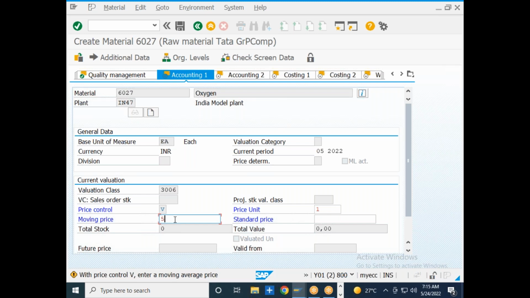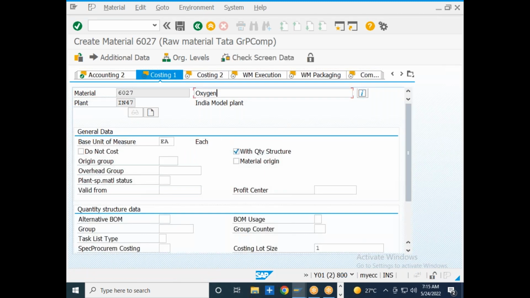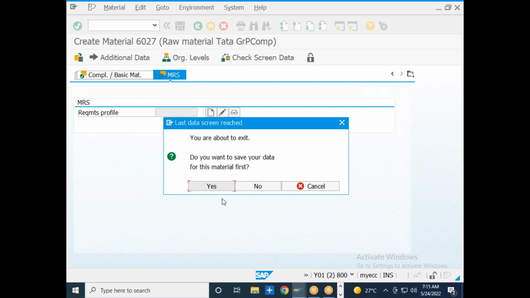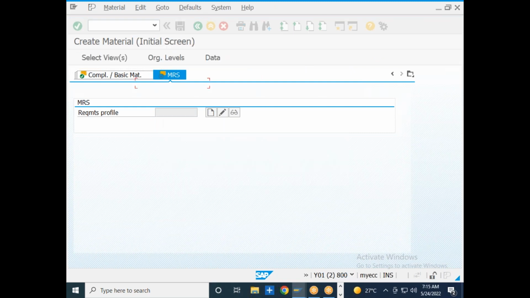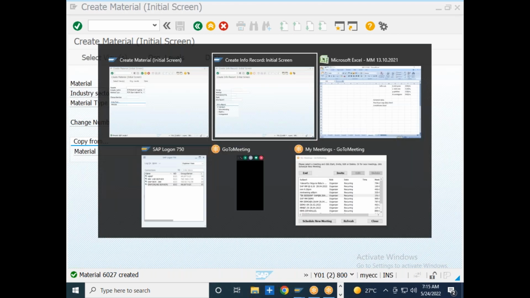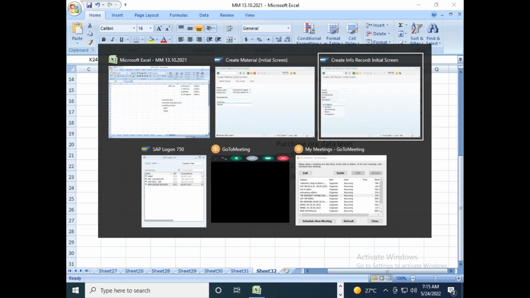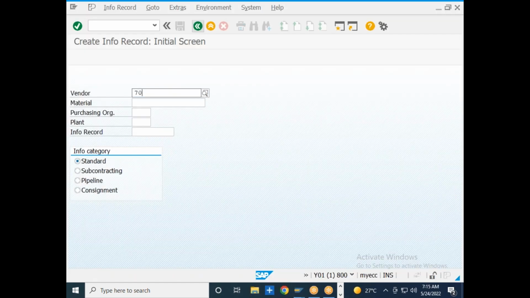Accounting one. So 6027 is the material which got created. So I will take the vendor as 7030 and I will go to the info record creation. So vendor is 7030, material is 6027.